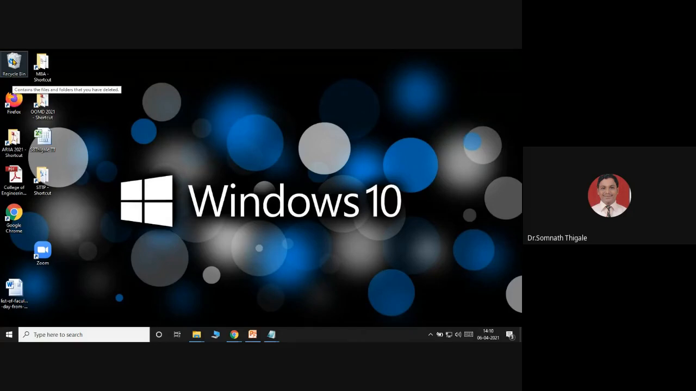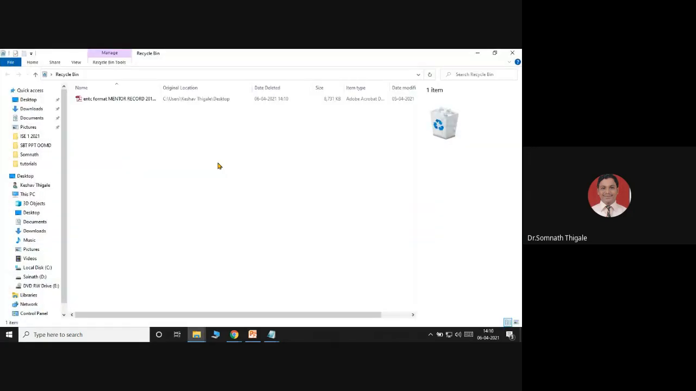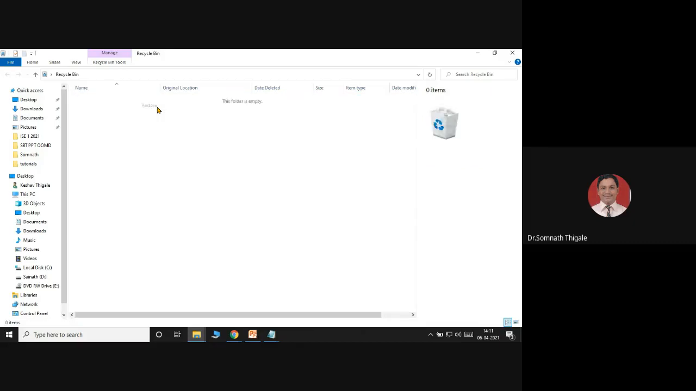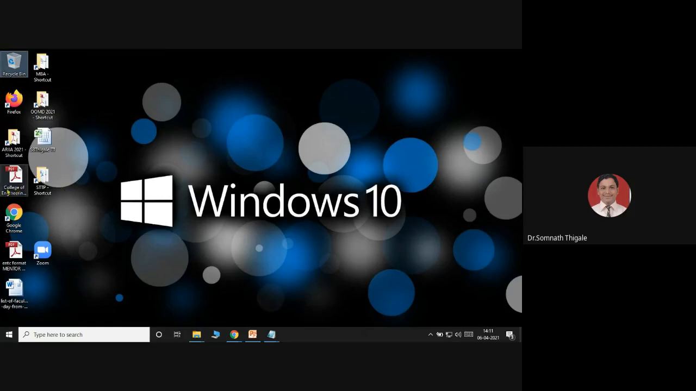So the recycle bin is a temporary storage location. Whatever you delete, if you have not deleted it permanently but only temporarily, the file will be shifted to this bin, the recycle bin. So if you feel that file is useful and you need it, simply right click and click on the restore option. The file is moved back from the recycle bin to its original position, that is on the desktop.